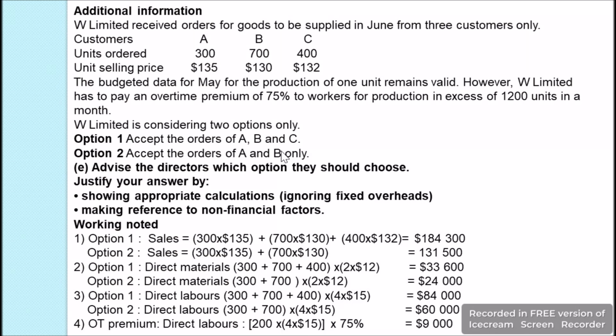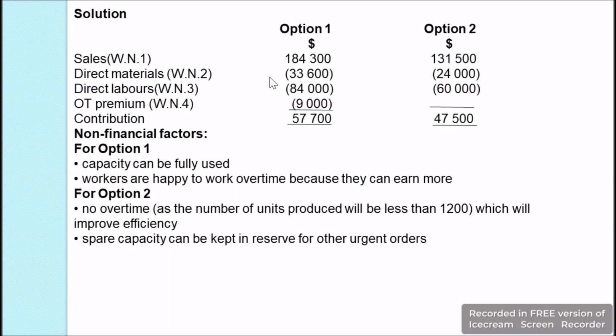In option 2 we are producing 300 plus 700, so we are not exceeding this limit of 1200 units. So for option 2 we do not require any overtime premium. Now let's proceed with the solution.